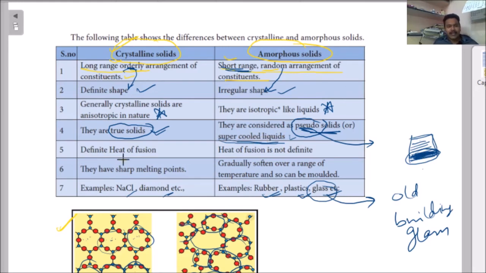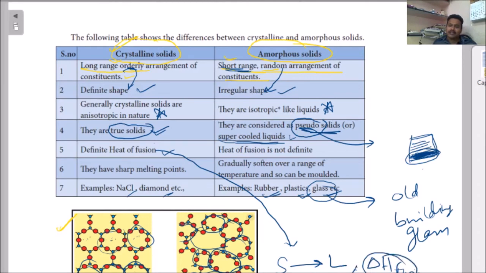And next, the fifth point is definite heat of fusion. What is this heat of fusion? Fusion means, whenever a solid is converting into liquid, the amount of energy, delta H, that is called heat of fusion. Whatever amount of enthalpy you give to convert solid into liquid, that is called enthalpy of fusion.